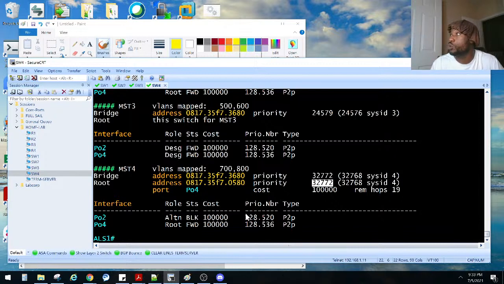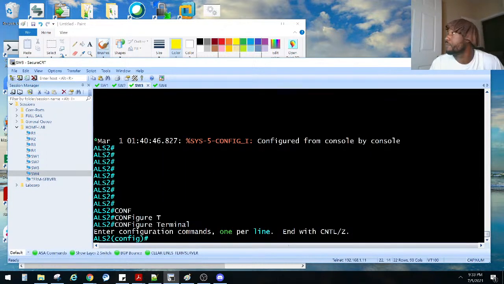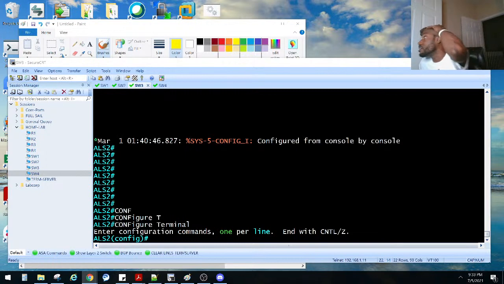Finally, ALS2 is going to be the root bridge for MST instance 4. So go to ALS2 and do the same thing, right? Y'all with me so far? We're almost done, man. We're on task number 5 out of 6. So we're about, I guess, 86% complete or whatever.